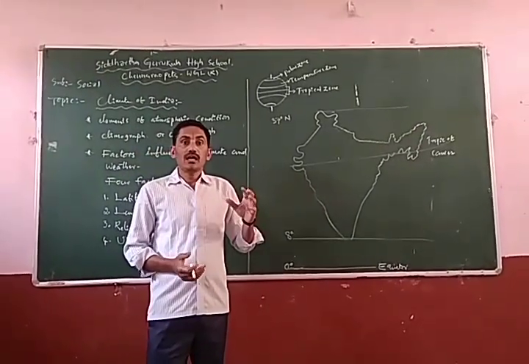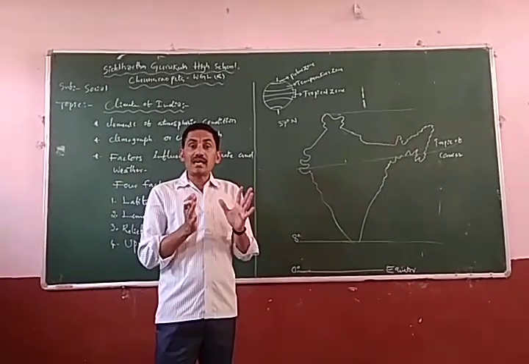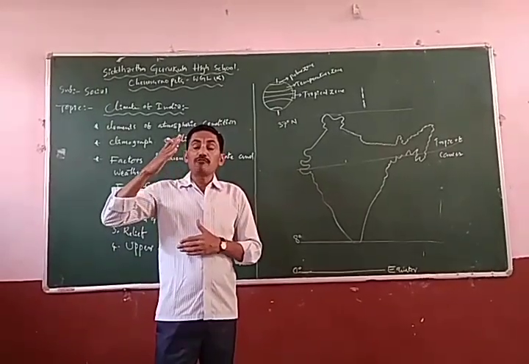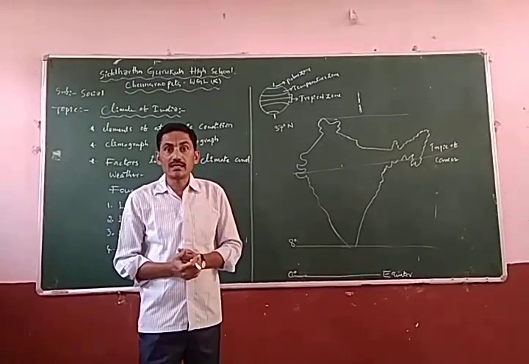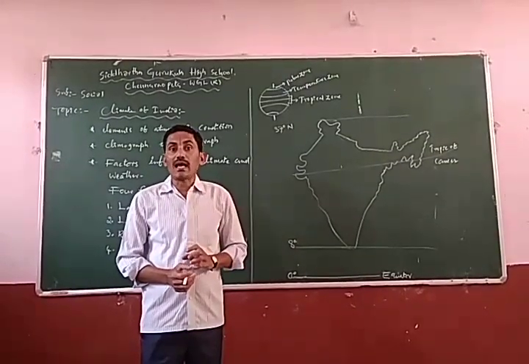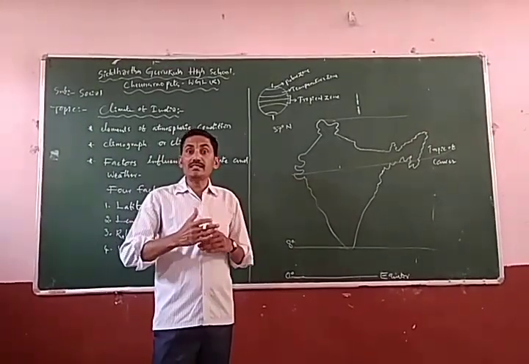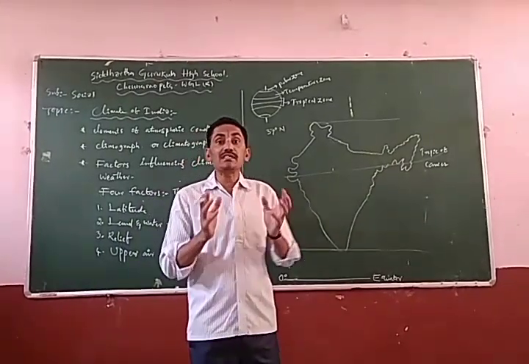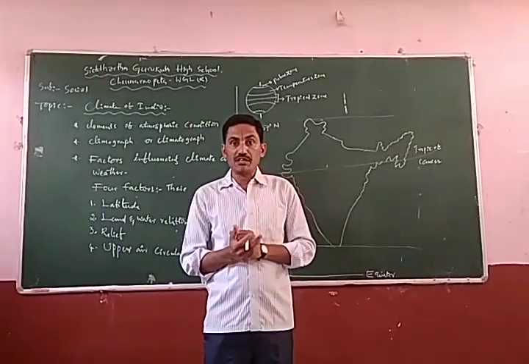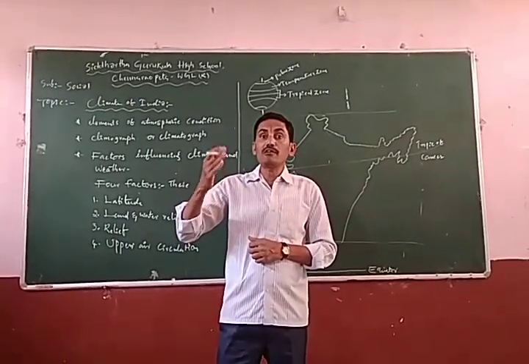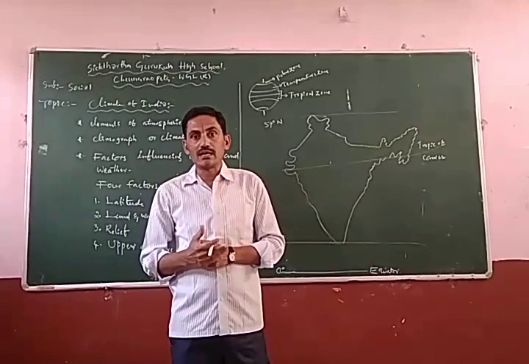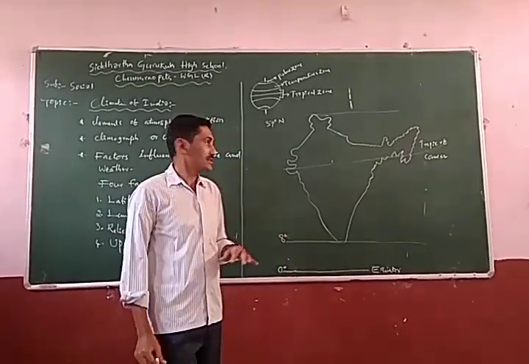When these elements influence an area over a long period, that is called climate. These elements are similar for both climate and weather. But in weather, these elements influence an area only for a short time.